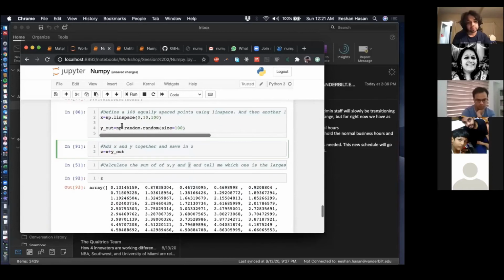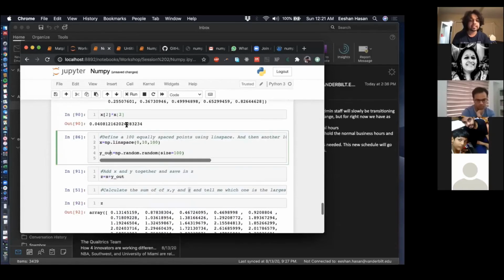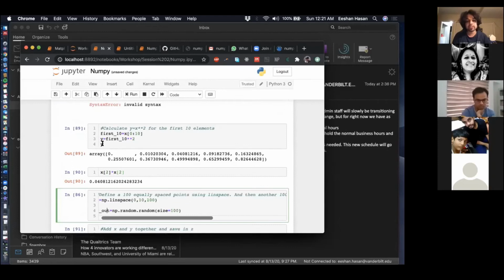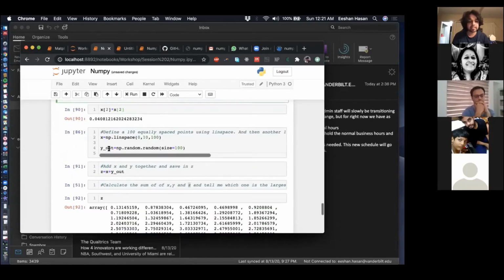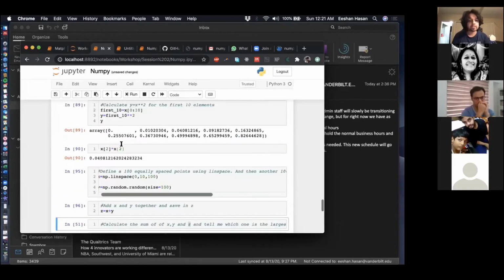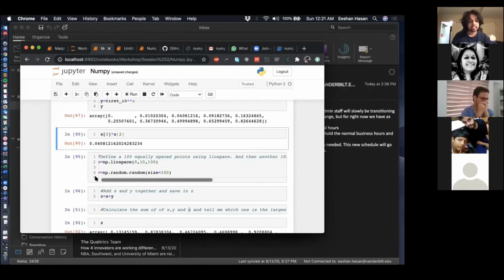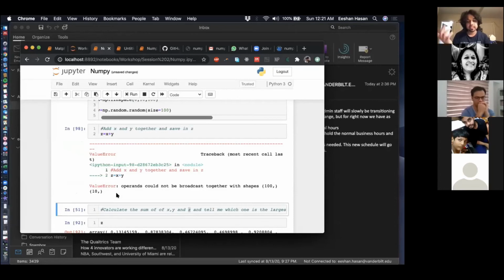The reason I changed y out was because it was getting confused between this y and this y. I actually just didn't run this box. I can leave this as y and then run both these boxes and it runs fine. But because I ran this box first and then I ran this box, it got confused.